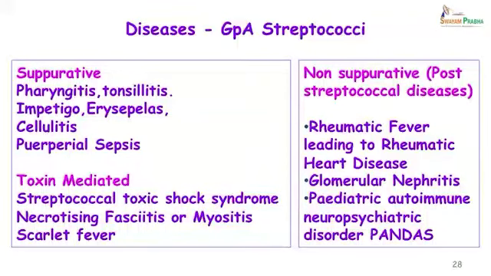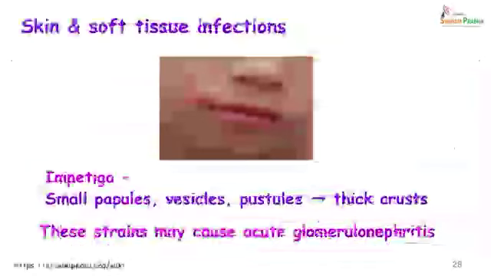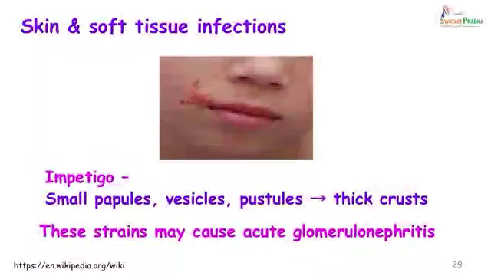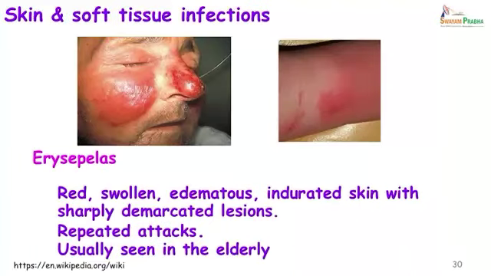Another group of important infections are the post streptococcal diseases, which are non-suppurative, and these are rheumatic fever, sometimes leading to rheumatic heart disease, glomerulonephritis and pediatric autoimmune neuropsychiatric disorders. So, coming to the skin and soft tissue infections, impetigo presents as small papules, vesicles and pustules which form thick crusts, and some of these strains are likely to cause acute glomerulonephritis.